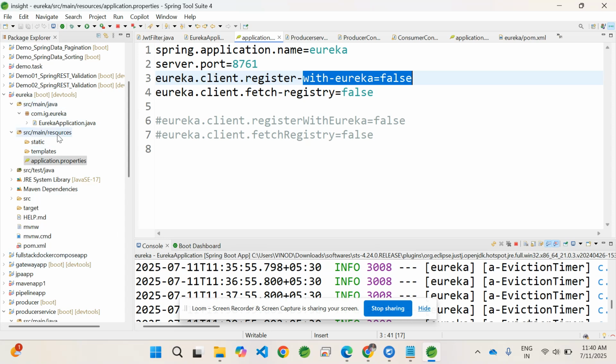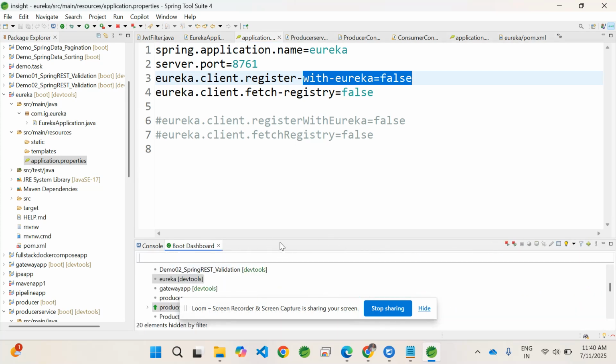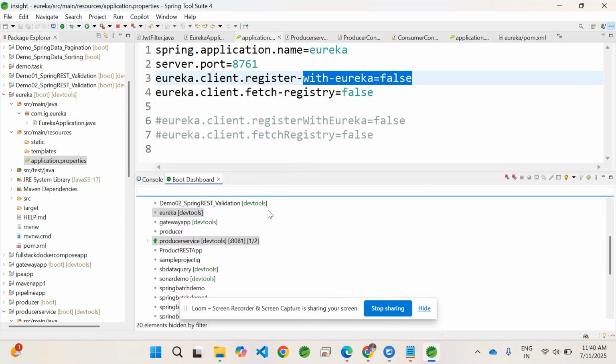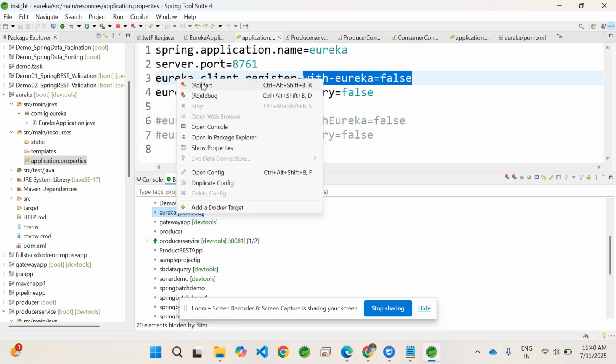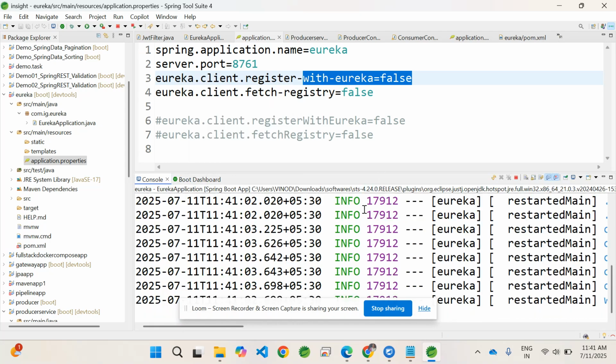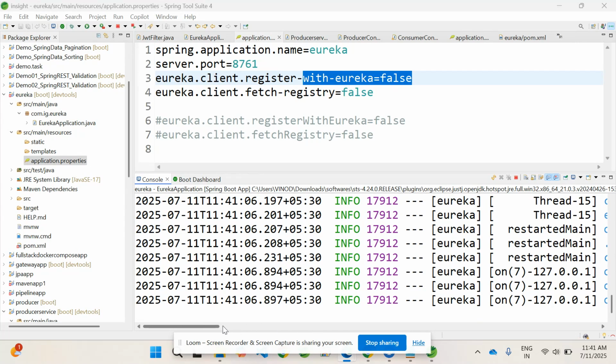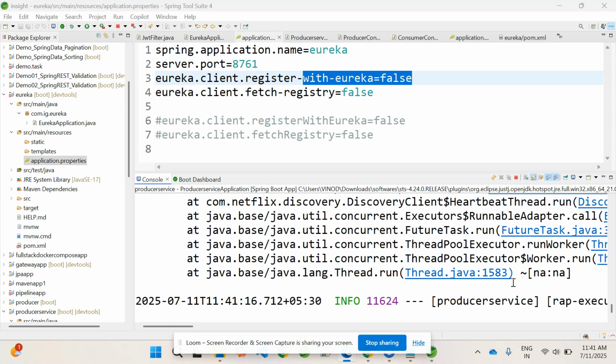Once this is ready, we go to the Spring Boot dashboard. In the dashboard, we look into the services which have been configured. This is the Eureka service. Select it, right click, and you can say start. Once this Eureka service is getting started, we can observe in the console that the application is started on port number 8761.